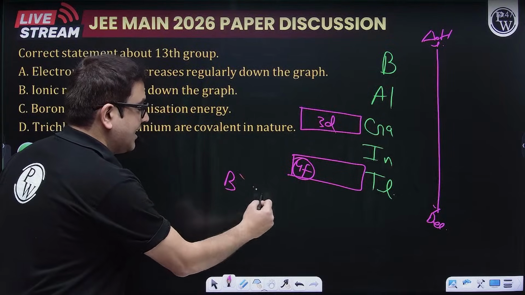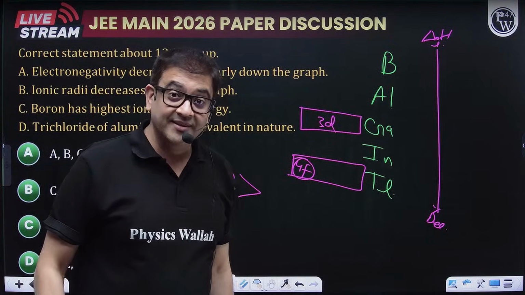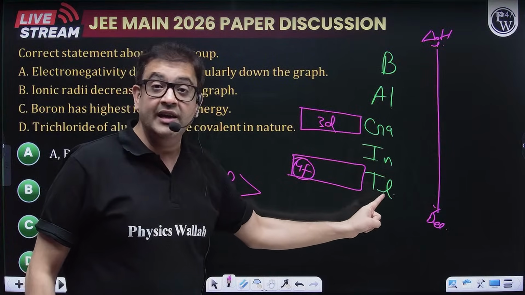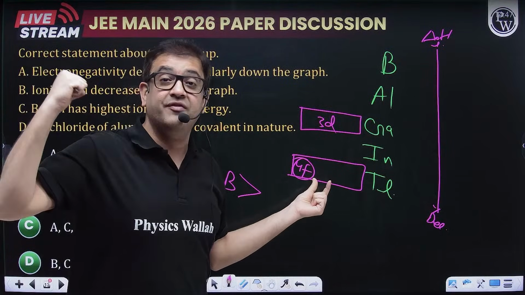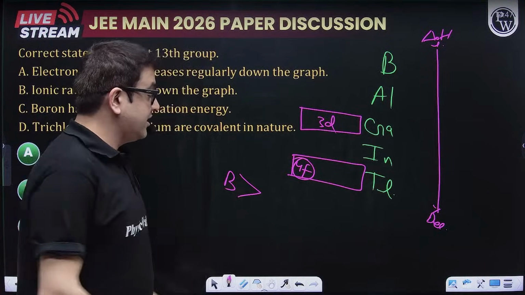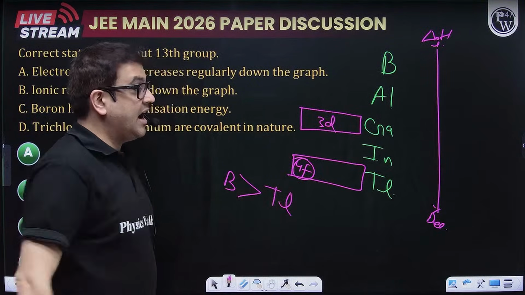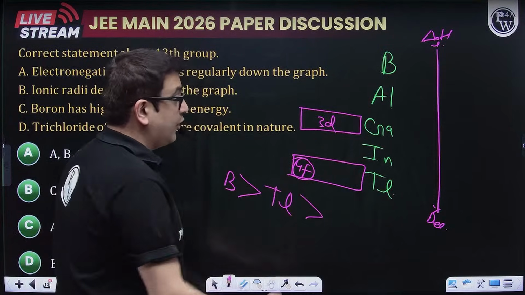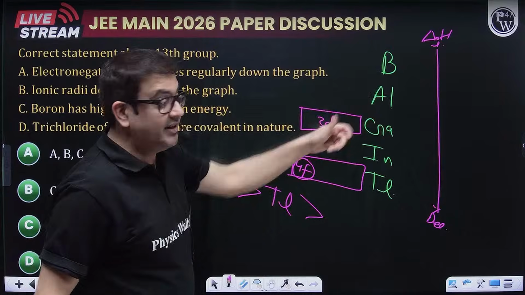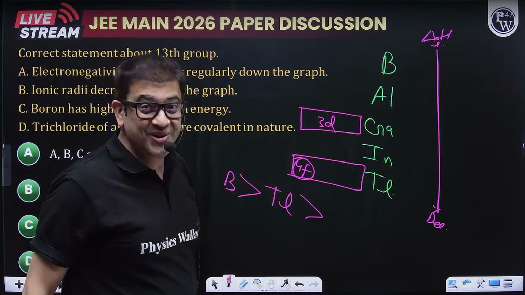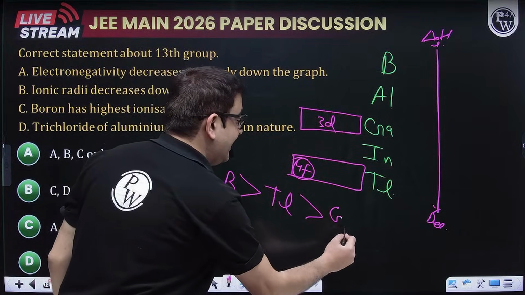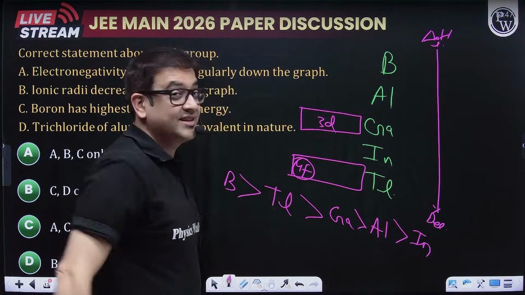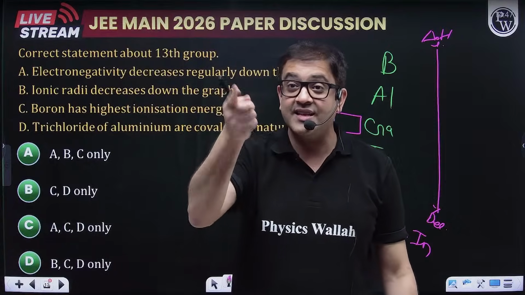Yes, boron has the highest ionization energy, no doubt, but there is an anomaly between these two. Thallium has very high Z effective, because of which its value becomes even higher than all the four. Then follow the periodicity. Gallium will come, then aluminium will come, and indium has got nothing. So this is the exact order. Learn this exact order also.